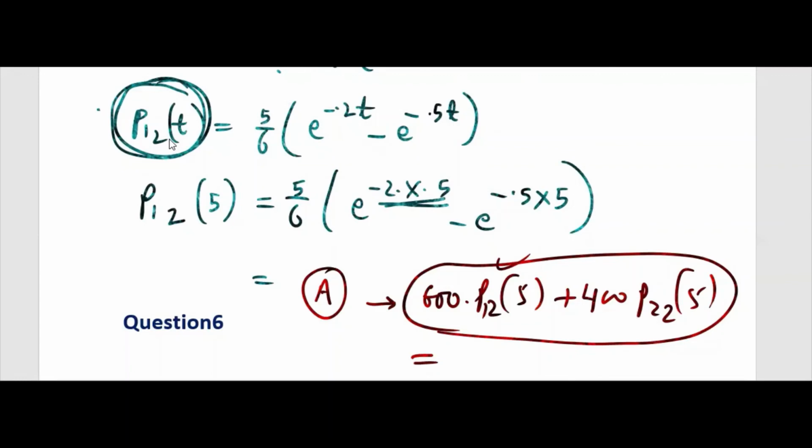So the number of companies, in total 1000, we've started with 1000. Suppose you got this number as A, so you subtract this one, and you find how many will be there in 1 to 1. So you find this one also, P11(5) multiplied by 600. That one is B. So these are the numbers, whatever it is, that will leave the company.